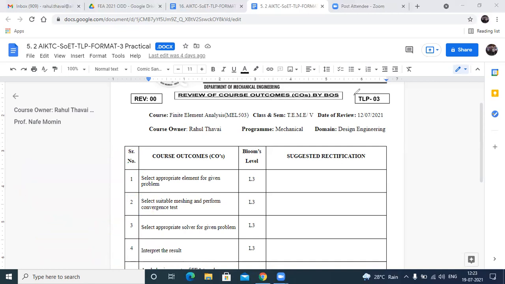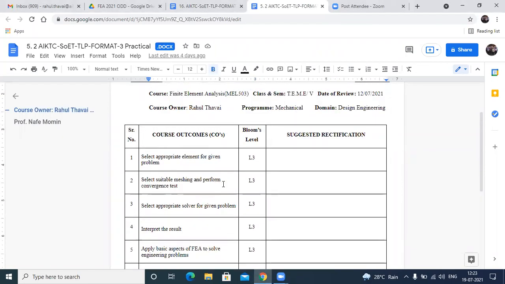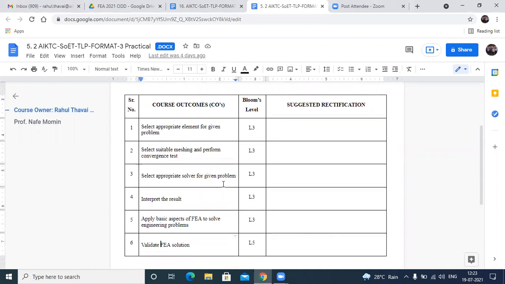So let's start. These are the outcomes expected at the end of the course. When you finish all the practicals and your course project, at the end of this lab course you should be able to select the appropriate elements for the given problems.